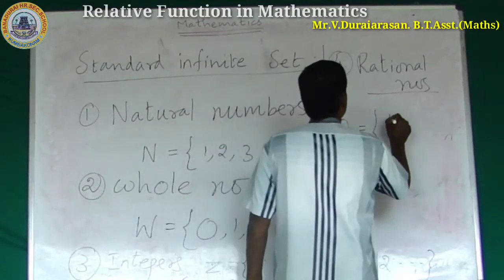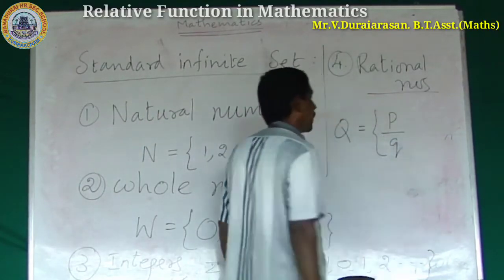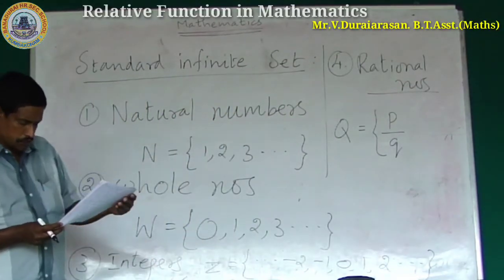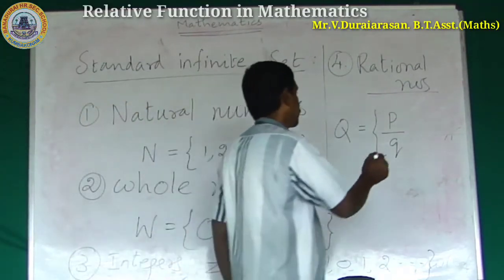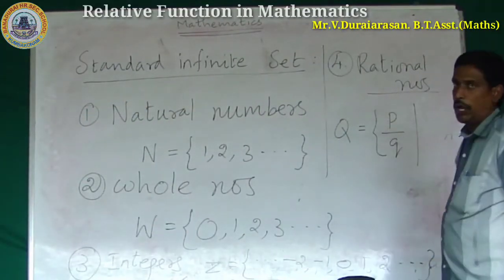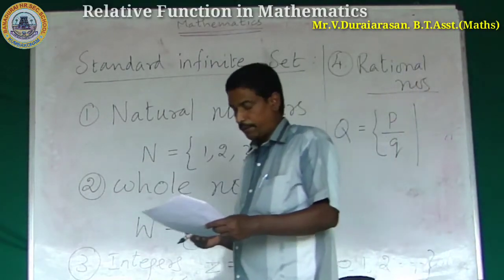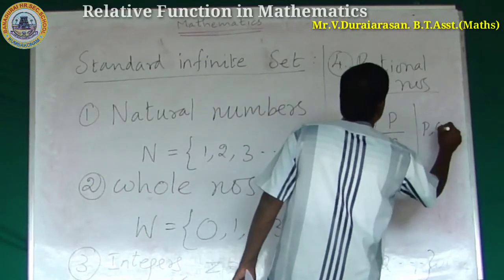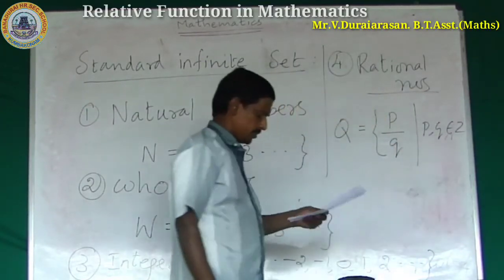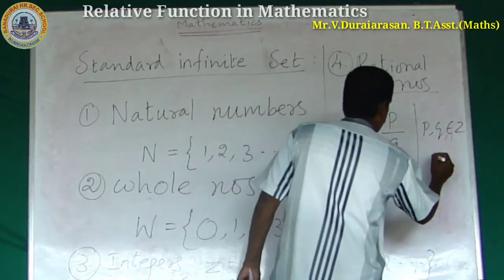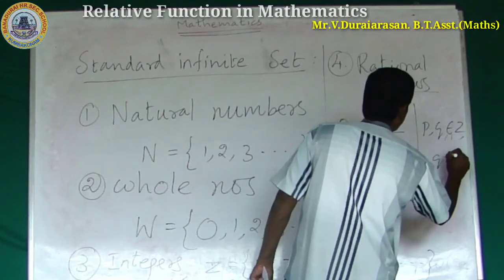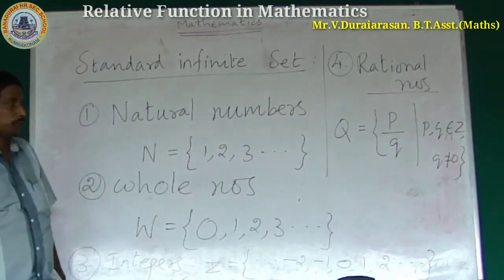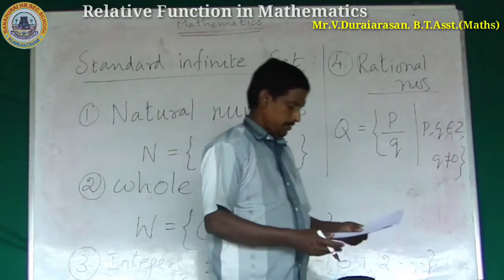P by Q type of numbers are called rational numbers, such that both the numerator and denominator belong to Z. P comma Q belongs to Z, and Q, the denominator, is not equal to 0.